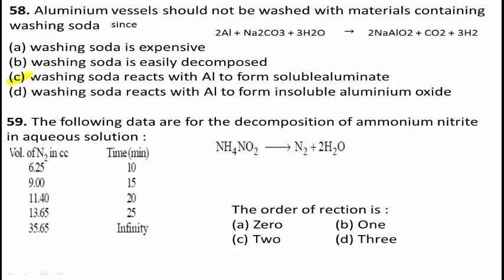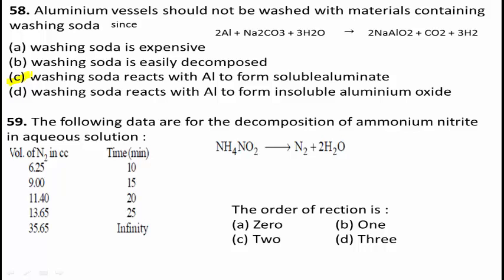In this reaction, the volume of N2 formed in successive 5 minutes is 2.75 cc, 2.40 cc and 2.25 cc, which is in decreasing order. So the rate of reaction depends on the concentration of ammonium nitrite. As the decrease is not very fast, it will be a first order reaction.